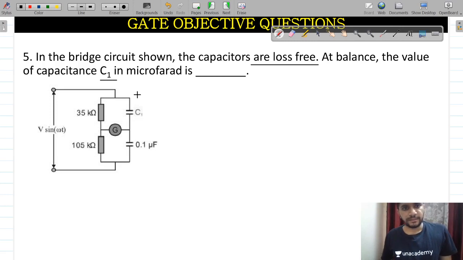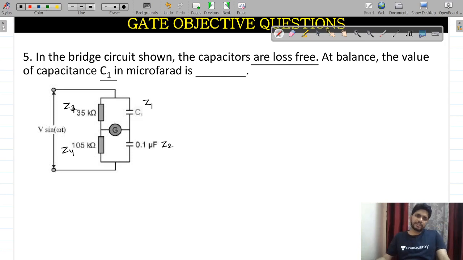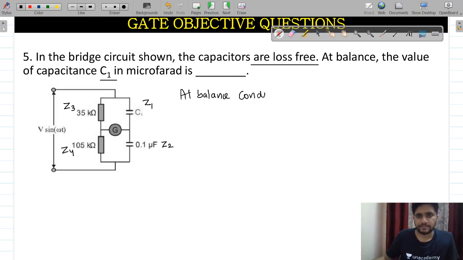So very easily, what will be the balance condition? This is my Z1, this is my Z4, this is my Z2, this is my Z3. Basically, this is my Z1, Z2, Z3, Z4. At balance condition, what will happen?